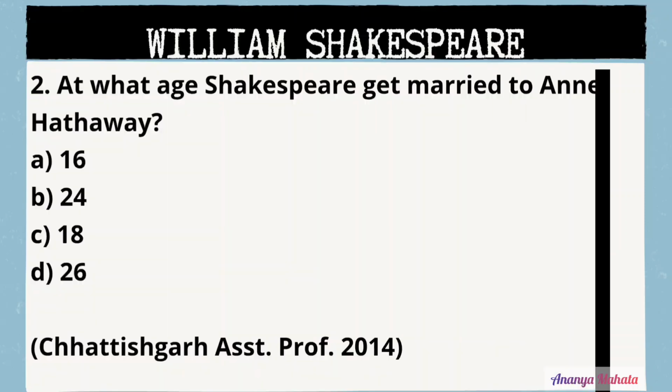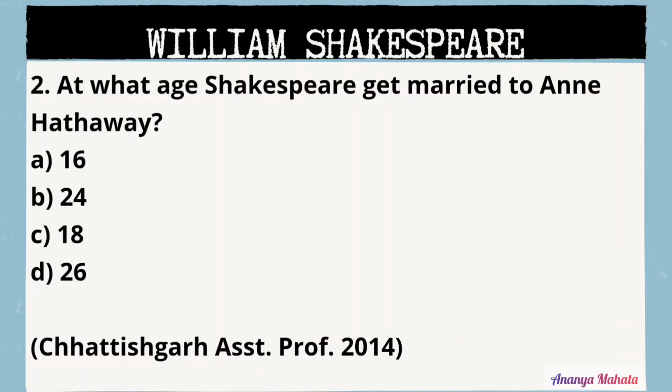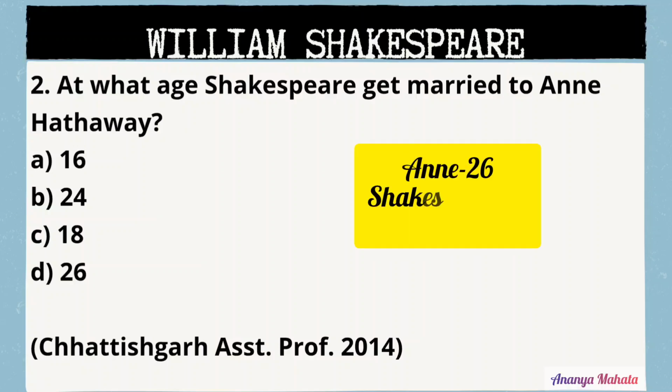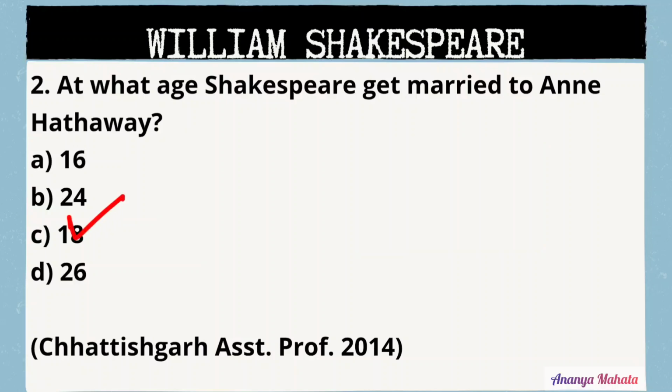The next one is, at what age did Shakespeare get married to Anne Hathaway? And we all know that at the age of 18, Shakespeare married Anne Hathaway. Anne Hathaway was then 26 years old and the year was 1582. So, option C will be the right answer.